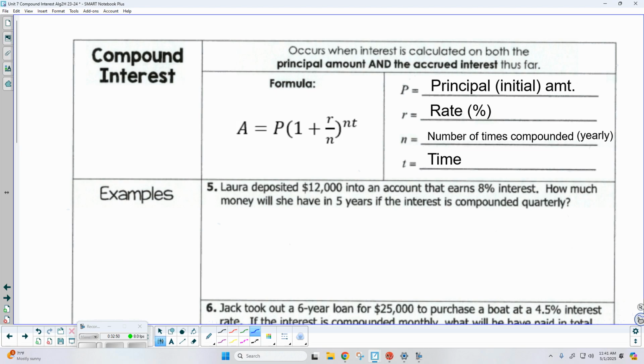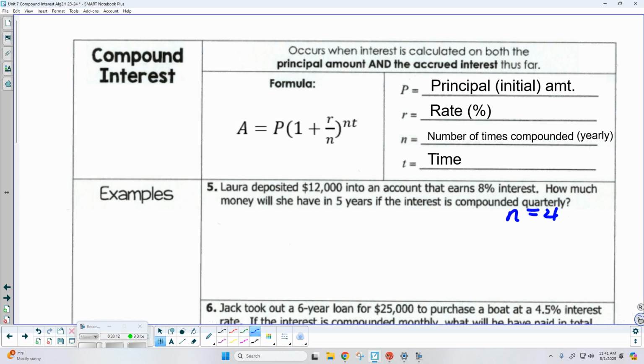Okay, so every 3 months. So that means that N is 4. Because think about it, you're always doing it on a year scale. If you're only going to do it quarterly, well, 12 divided by 4 is 3, so that means every 3 months. So that means 4 times in a year. Is everybody okay with that?